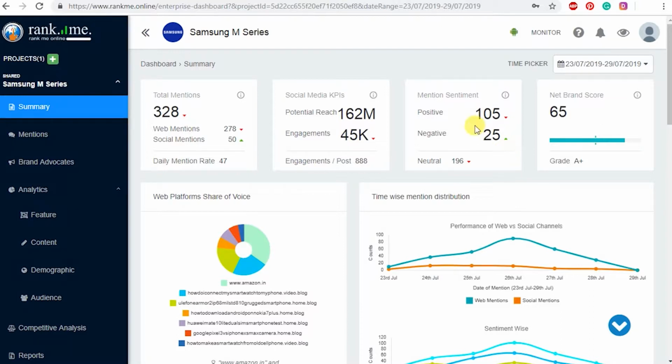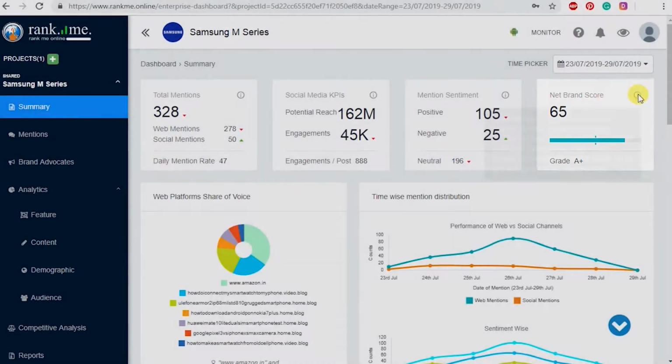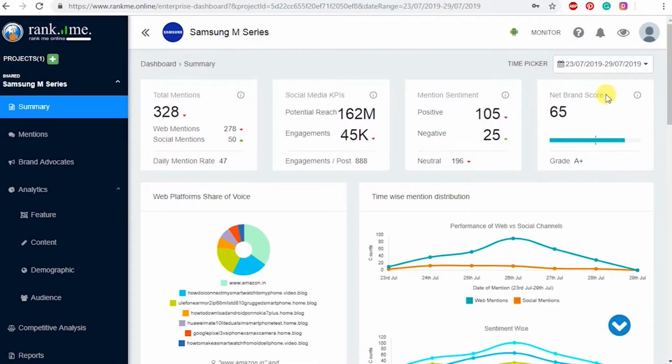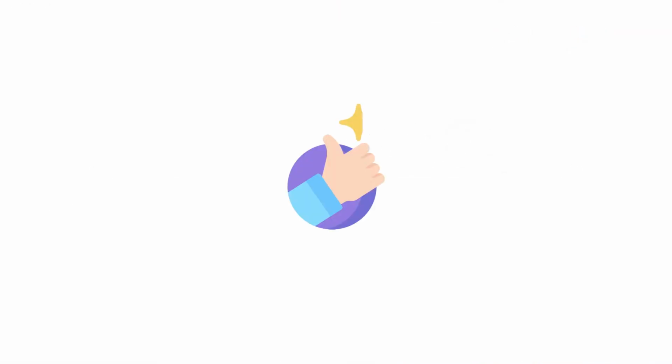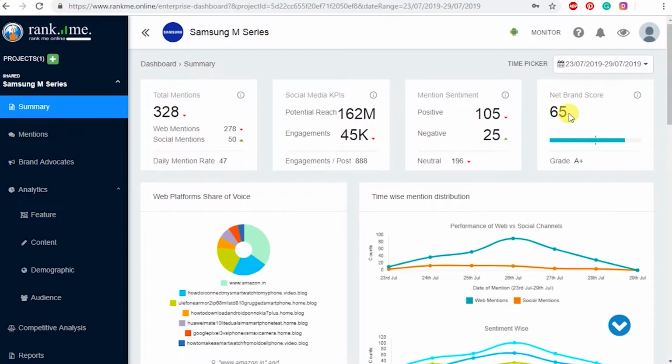Let's have a look at the net brand score. It is an index ranging from -100 to 100 that measures the willingness of customers to recommend the brand or their services to others. So that means, as long as you are having a positive number, you are good to go. The better the number, the more is your marketing return on investment. Read more about this in our blogs.